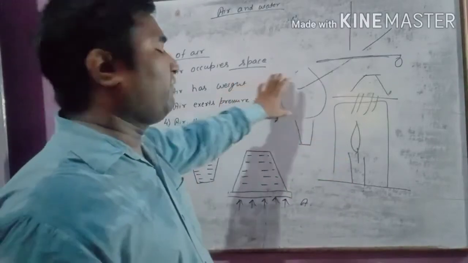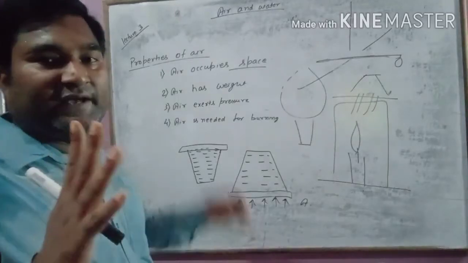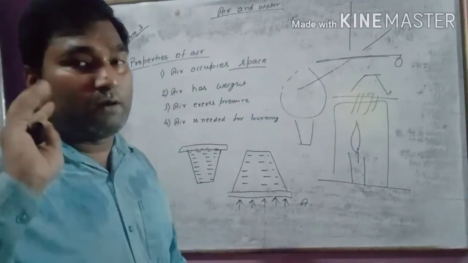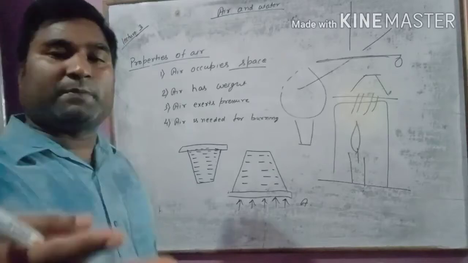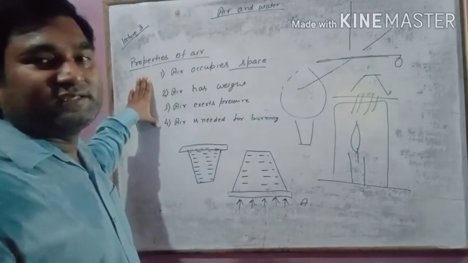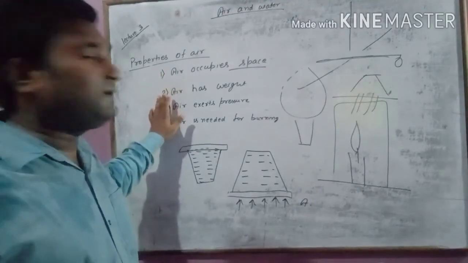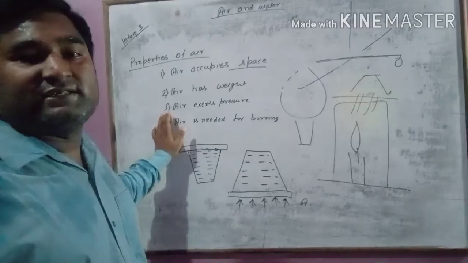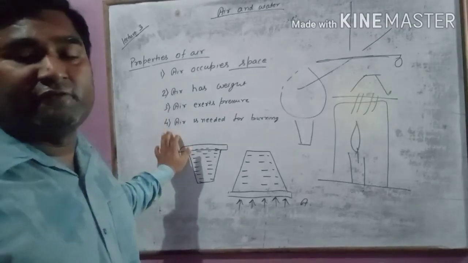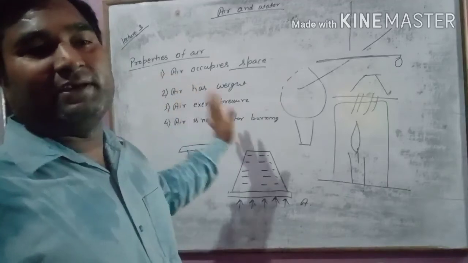So from these four activities we can say air has four properties. Till now we have talked about four properties. Some more properties we will discuss in a coming video, but for today you will see these four properties: air occupies space, air has weight, air exerts pressure, and air is needed for burning. So these properties I have explained to you.